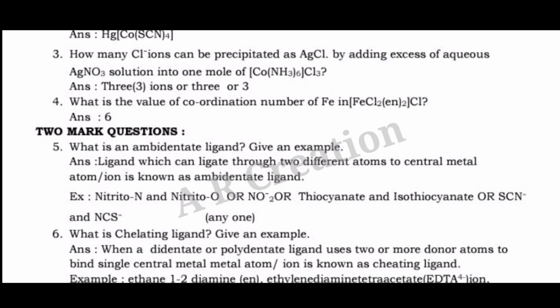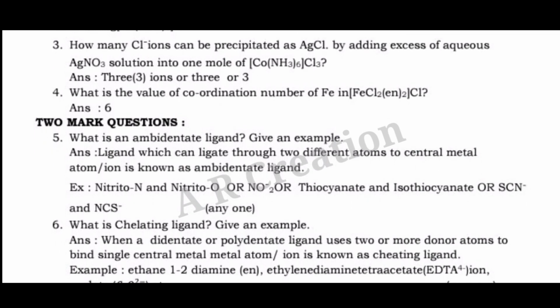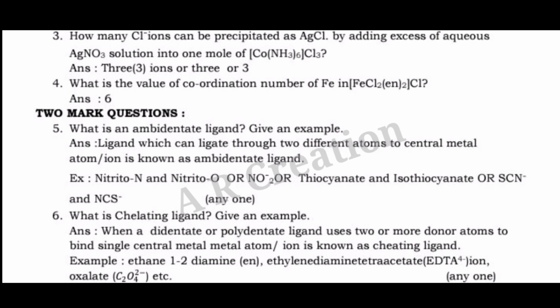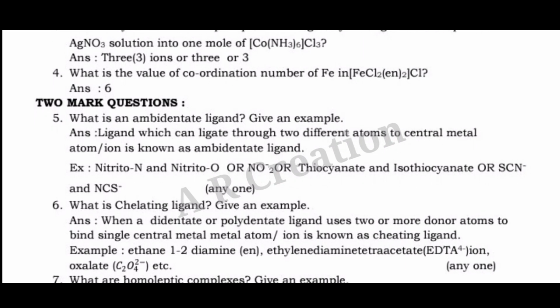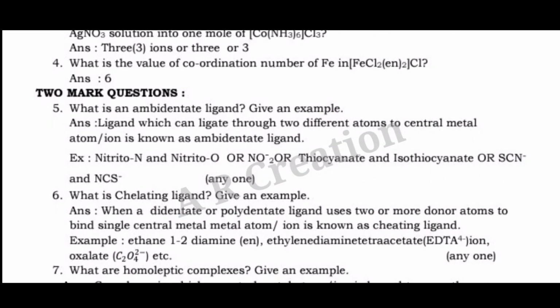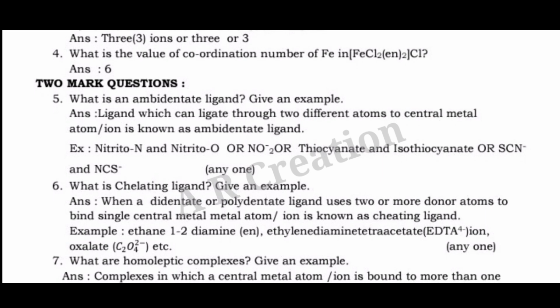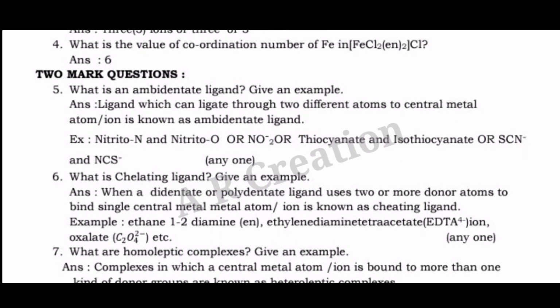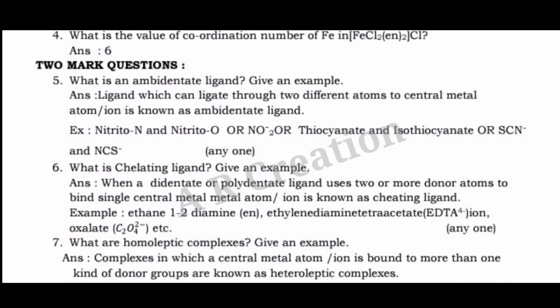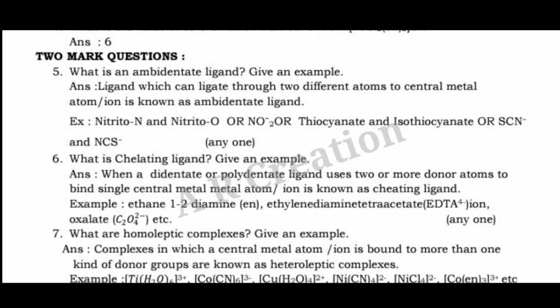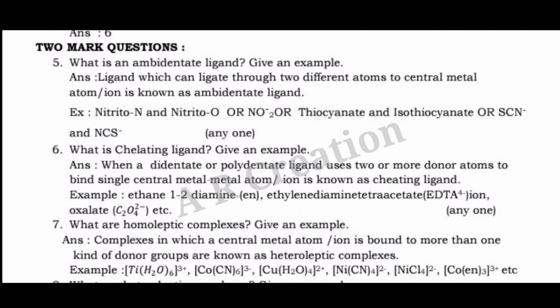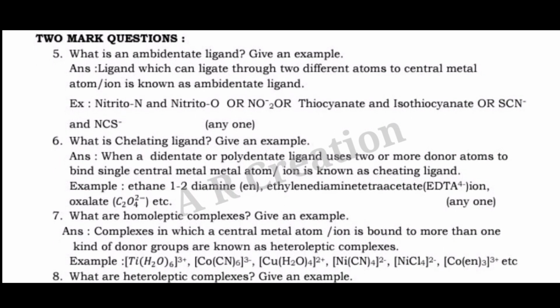Question 6. What is a chelating ligand? Give an example. Answer. When a didentate or polydentate ligand uses 2 or more donor atoms to bind a single central metal atom or ion, it is known as a chelating ligand. Example. Ethane-1,2-diamine (en), ethylenediaminetetraacetate (EDTA), oxalate ion C2O4, etc.